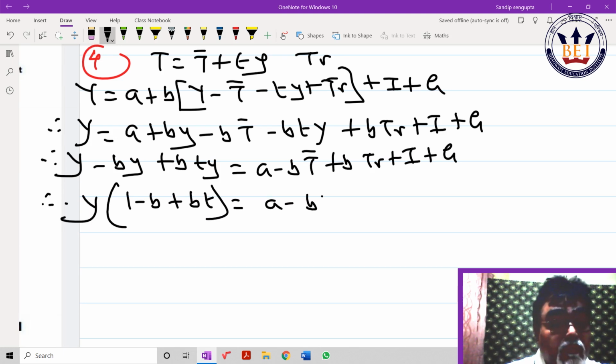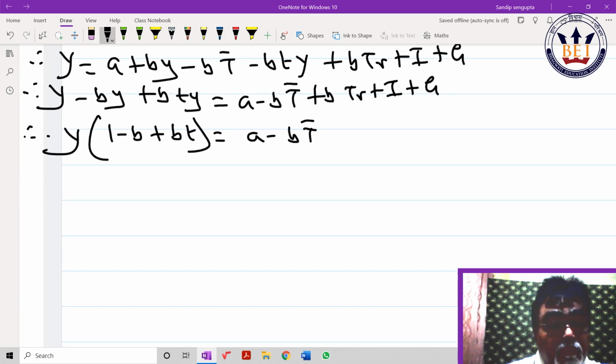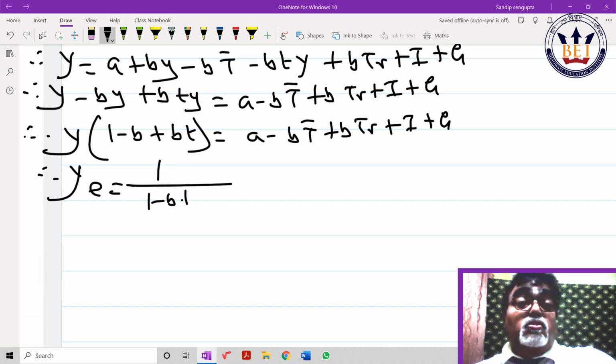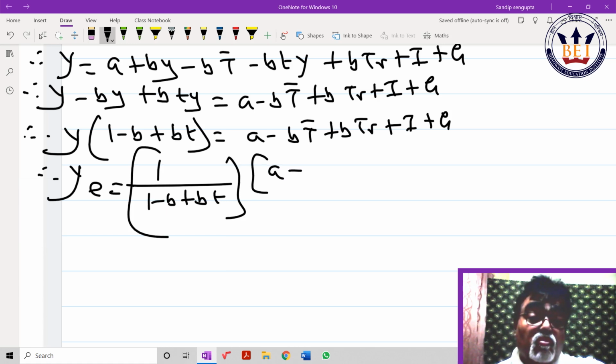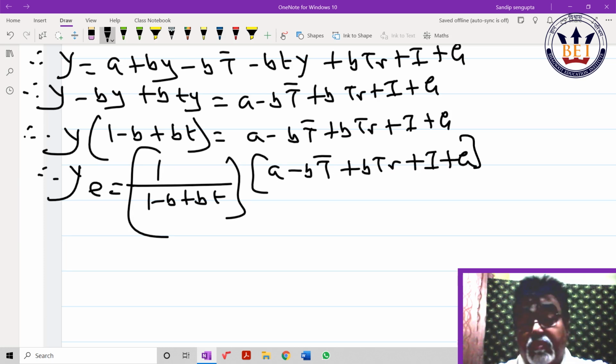So what is my ultimate equilibrium? Y equals 1 by (1 minus B plus BT) into (A minus BT bar plus BTR plus I plus G). Those serious students watching can appreciate why I am giving this reduction. They have newly inserted this, and they should hammer a question from you 100%. So let me check whether I have done it correctly or not.